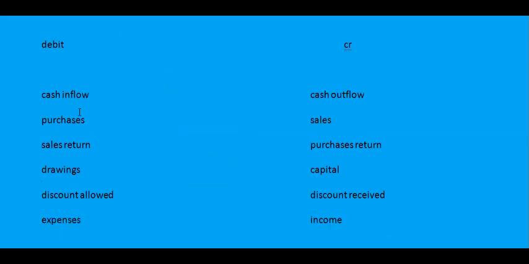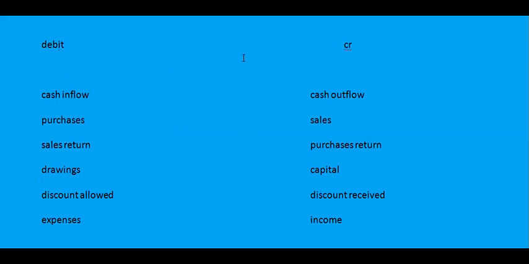First of all, we will discuss the rules for debit and credit. These are unusual rules. These are not given in any accounting books. Actually, these are extracted from my own experience.